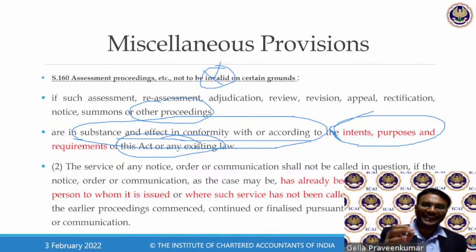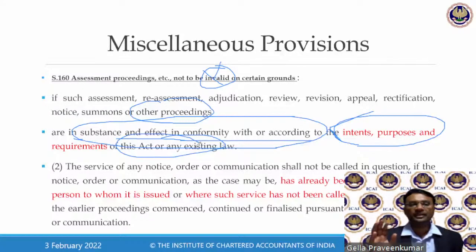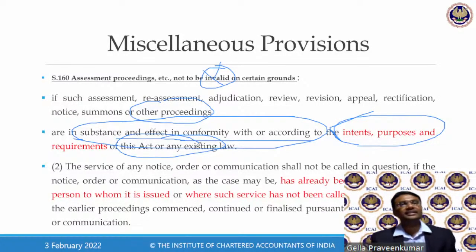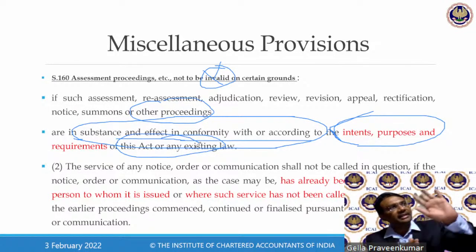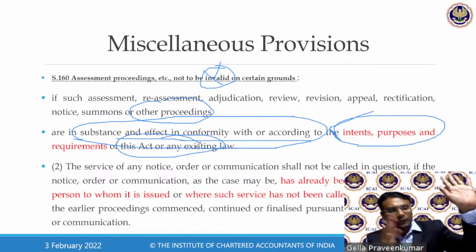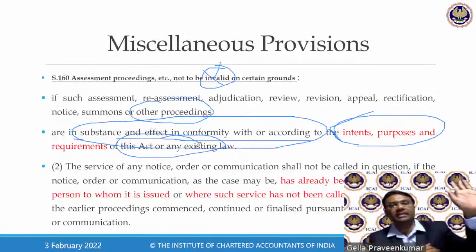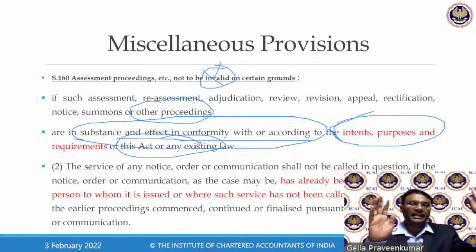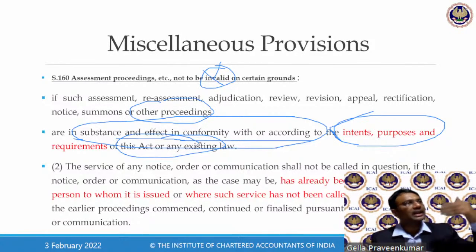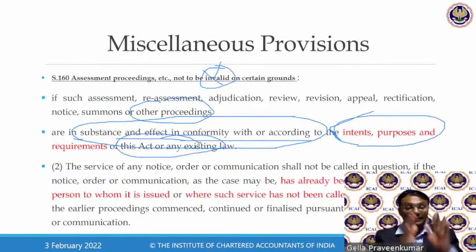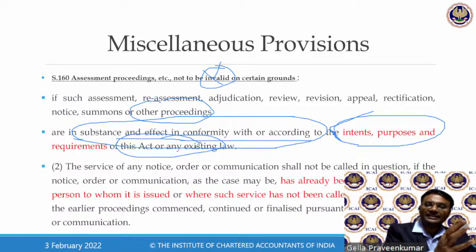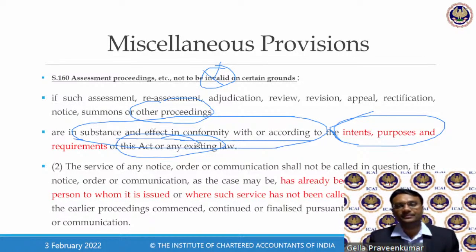Assuming for a minute the same mistake was done by the assessee. The officer says, Praveen, you gave a reply dated 21st June 2021, but it should have been given on 21st Jan 2021. Because you gave it five months belatedly, I'm going to reject your reply. I'm going to confirm an order on you. But this is how the department explains. So the same law is not applicable to the assessee. It is only for the department.